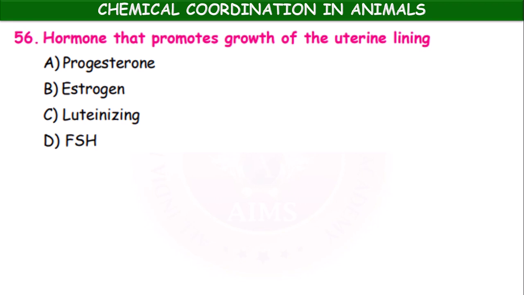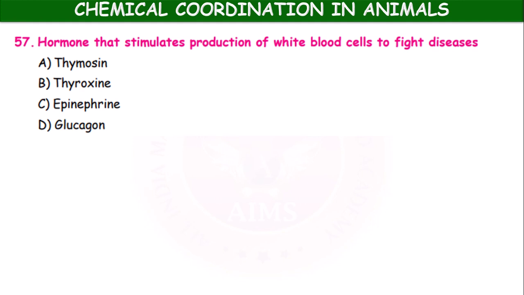Hormone that promotes growth of uterine lining: progesterone, estrogen, luteinizing hormone, follicle stimulating hormone. It is progesterone, produced by the corpus luteum, which helps in maintaining pregnancy. The hormone that stimulates the production of white blood cells to fight against diseases: thymosin, thyroxine, epinephrine, glucagon. It is thymosin. Thymosin is the hormone produced by the thymus gland which stimulates the production of WBC.